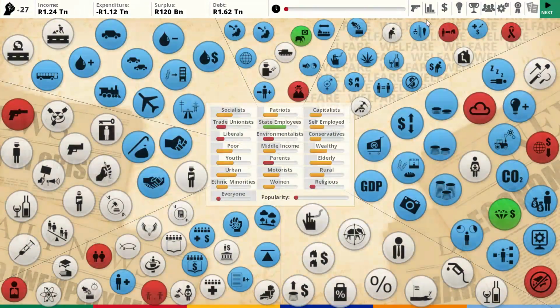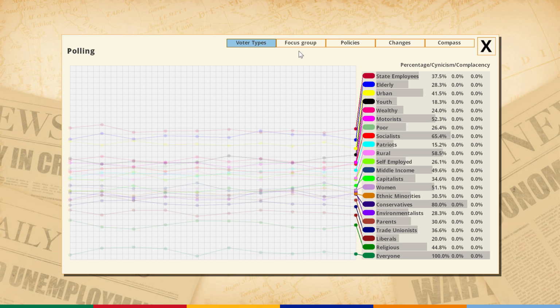I really want to be looking at mainly what type of voters we have within our country. This is because we're going to want to mold our leadership around who exactly is mostly within our country, who has the most population. So clearly it's conservatives right now at 80%.